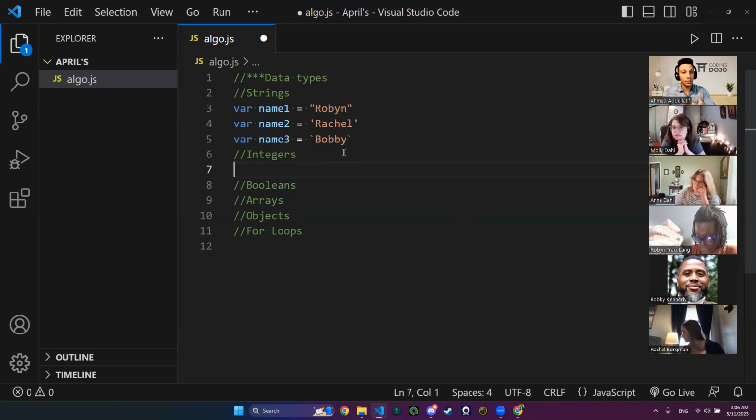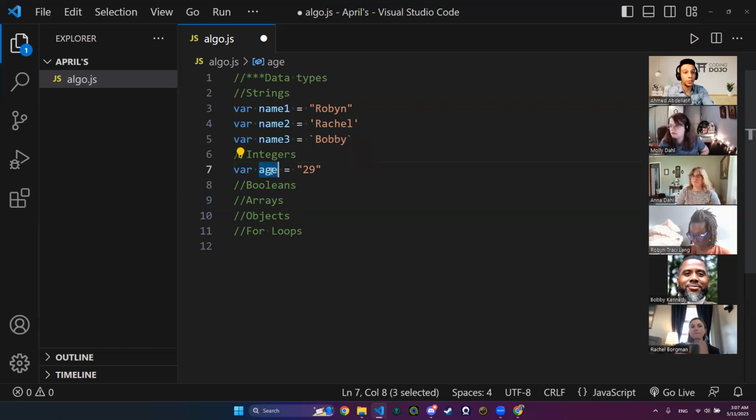To declare a variable holding an integer, we use the keyword var, then the name of the variable. If it is an integer, let's make it age, for example, equals, let me say, 29. Notice here that 29 is a number, and it is not inside of quotations like this. So that means this variable right now is an integer.